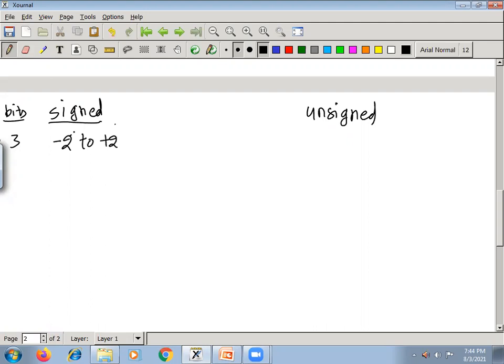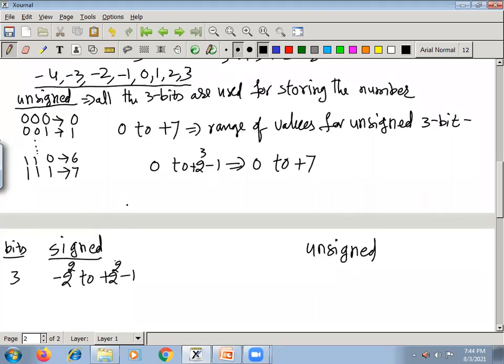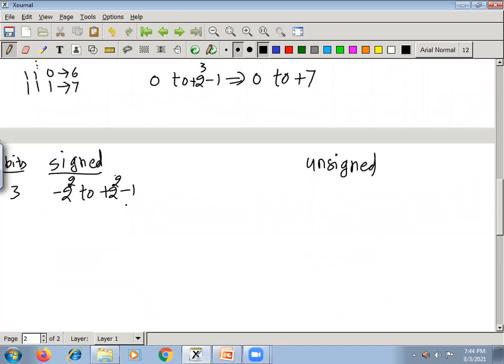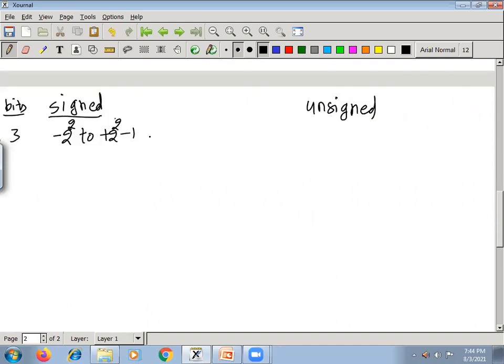You have to count how many bits are used for storing the numbers. 1 bit is left for sign, so the remaining 2 bits you have, so minus 2 power of 2 to plus 2 power of 2 minus 1. Yes or no? So the values you will get here are minus 4 to plus 3.